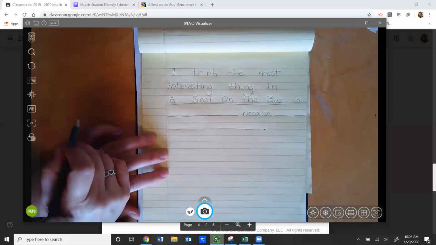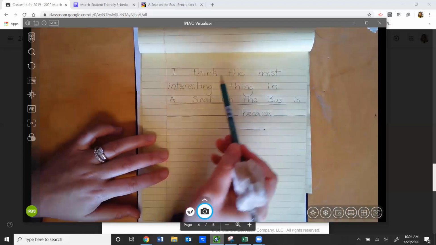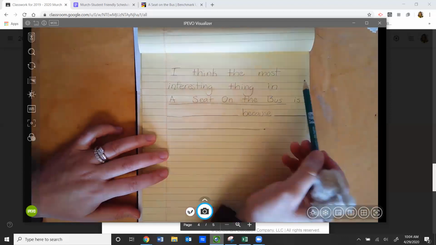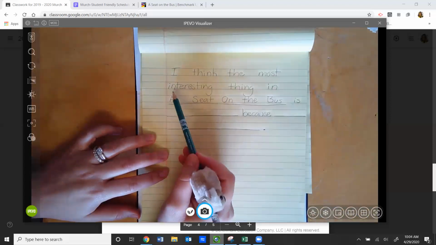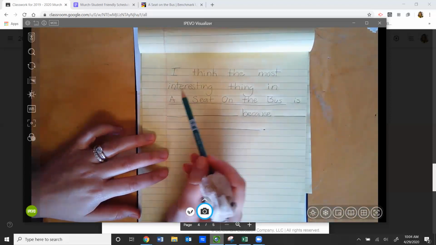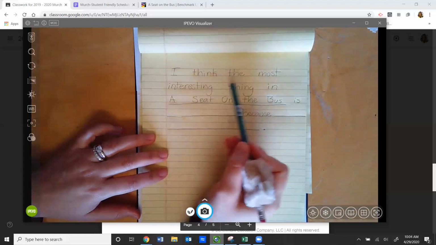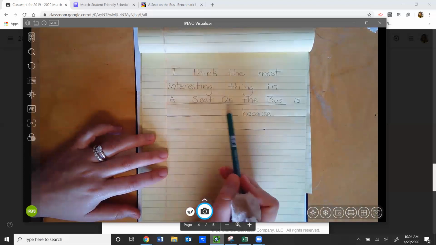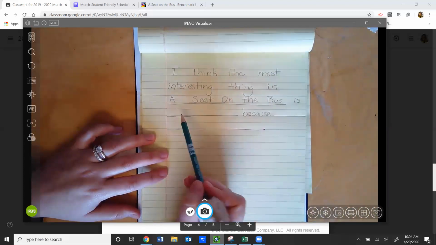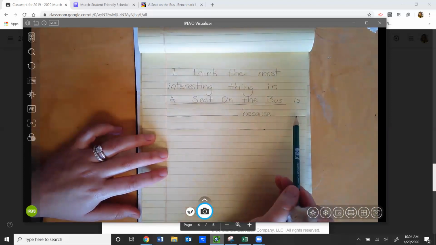I want you to note a couple of things. I have 2 finger spaces between my words. I didn't have enough room right here on this line, so I had to sweep down and write interesting down here. So let's read our sentence. I think the most interesting thing in a seat on the bus is blank because blank. All right.